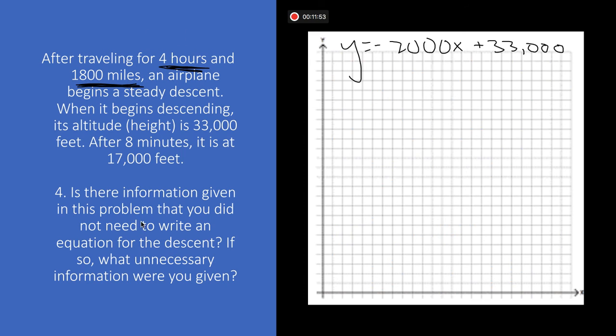If we're writing an equation to figure out the descent, it does not necessarily matter how long the plane was flying and how far the plane was flying before it started descending. When you get on the airplane, you start on the ground, you take off, you fly some, and then you start to descend.